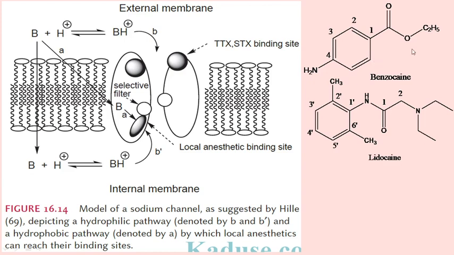There is also another mechanism for benzocaine-like compounds. There are compounds like benzocaine or benzyl alcohol or menthol which cannot be protonated. How will they bind to this binding site? They will come across this path A. Here you can see A written and here is also A. They will come across this lipid. These small circles are phosphates and this irregular lining is lipid. They will come along this lipid and bind here from inside the lipid membrane. This is the mechanism by which the local anesthetic binds.